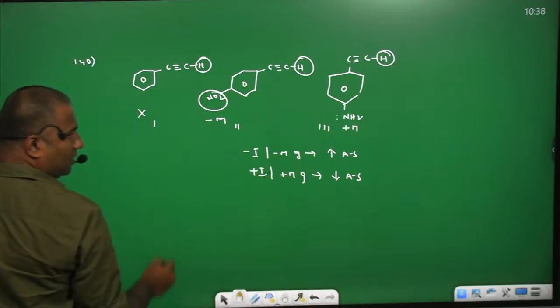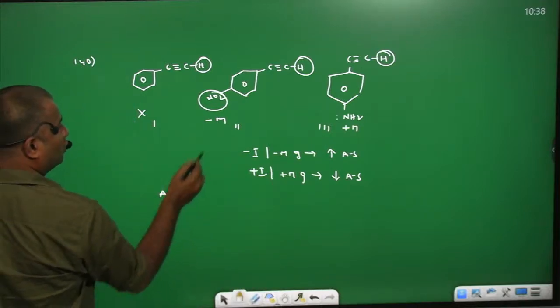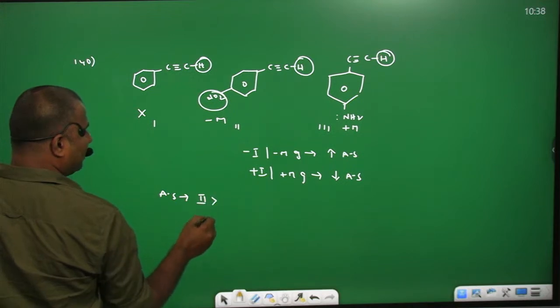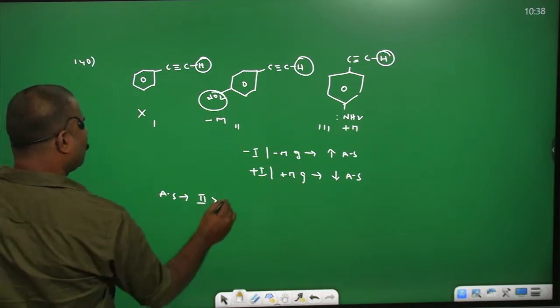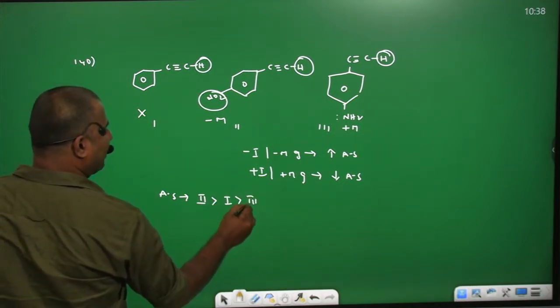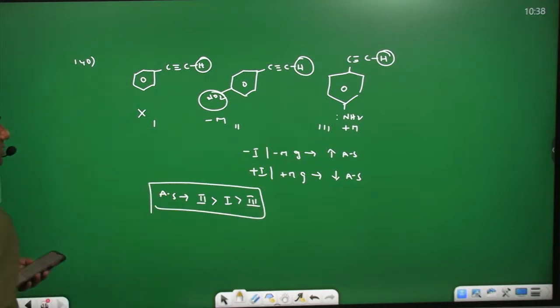Okay. So for acidic strength, minus I groups increase it, so the second is more acidic than the first one. The plus M group in the third decreases the acidic strength. So the acidic strength order is 2 greater than 1 greater than 3. Okay. Then coming for the 141st question.